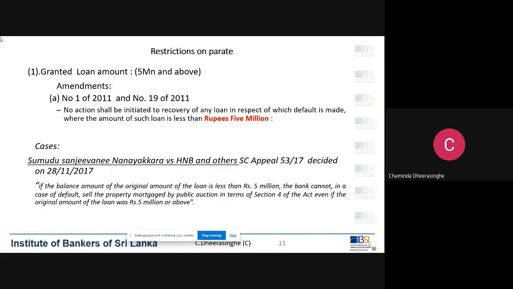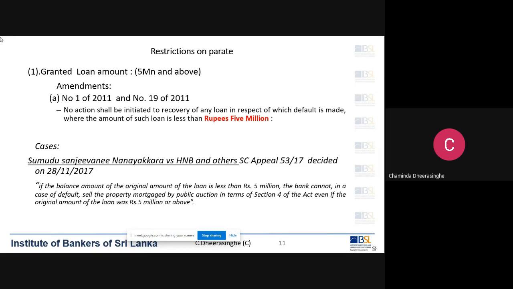That is the limitation imposed by the government. So after the amendment, if the granted loan amount is below 5 million, even though that loan is secured by a mortgaged property, we can't go Parate.